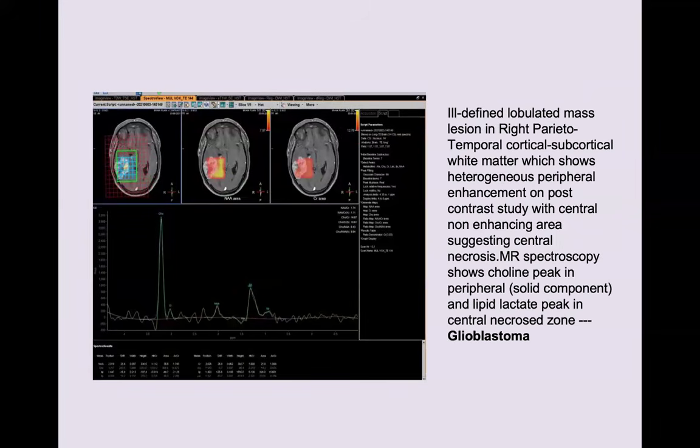So this is another patient showing on MR spectroscopy an ill-defined lobulated lesion in the right parieto-temporal cortical-subcortical white matter, which shows heterogeneous peripheral enhancement on post-contrast. MR spectroscopy shows a choline peak in the peripheral solid component and a lipid peak in the central necrosis. So this goes with glioblastoma.